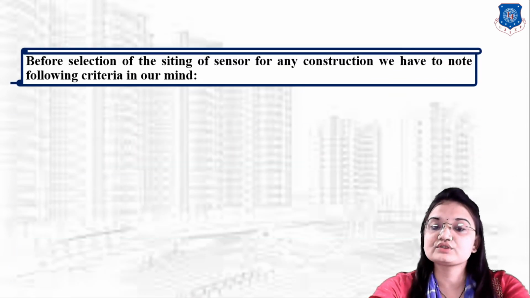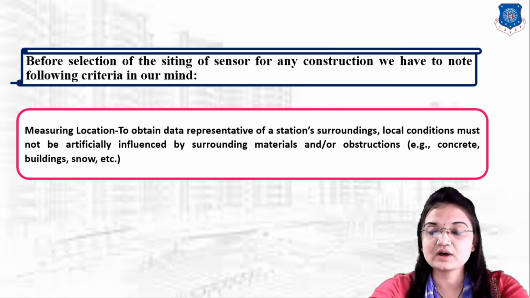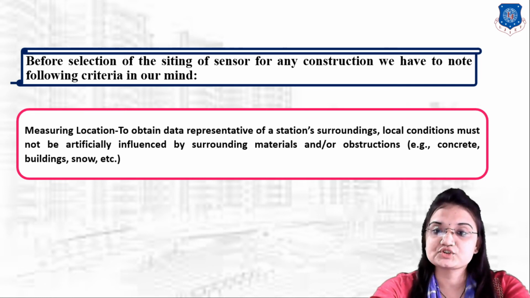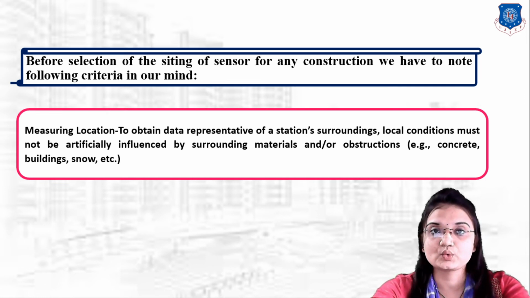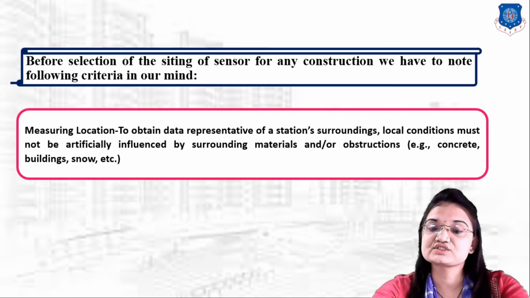Okay, so before selection of the siting of the sensor for any construction, we have to keep the following criteria in our mind. First one is measuring location. Okay, so knowledge about the measuring location of the sensor is necessary. Okay, so to obtain data representative of the station, surrounding local condition must not be artificially influenced by surrounding materials and obstructions like concrete, buildings and snow. Okay, so first of all, before siting the sensor, we have to have knowledge about the measuring locations, that it is not affected by any surrounding materials or any obstructions or any buildings or concrete.